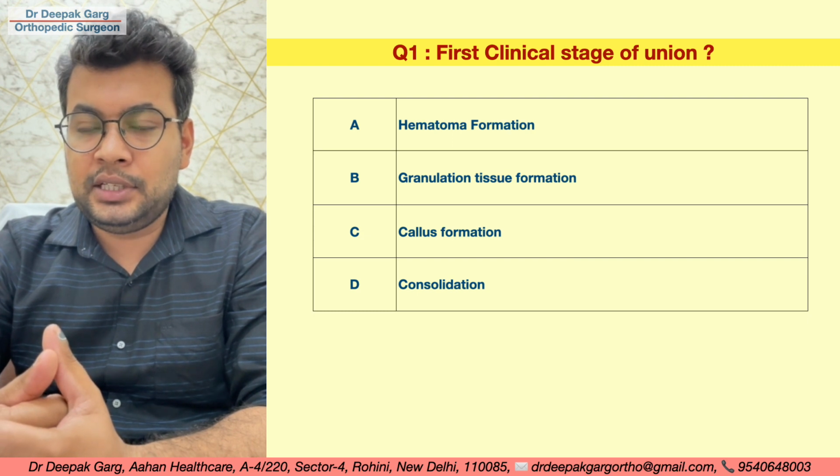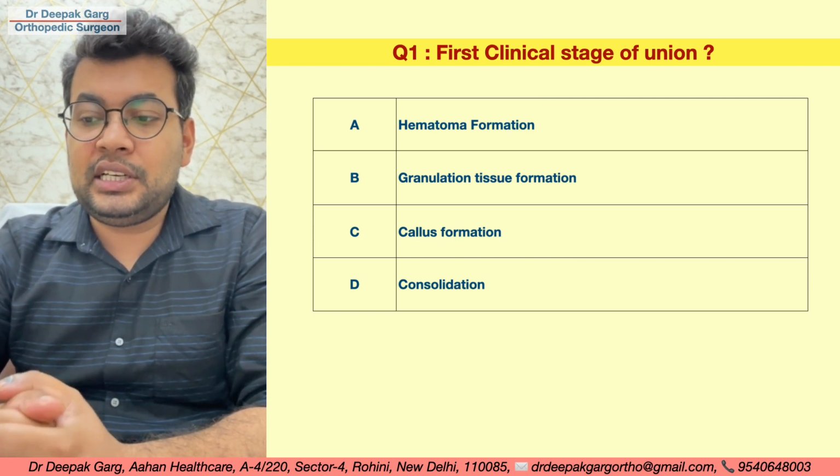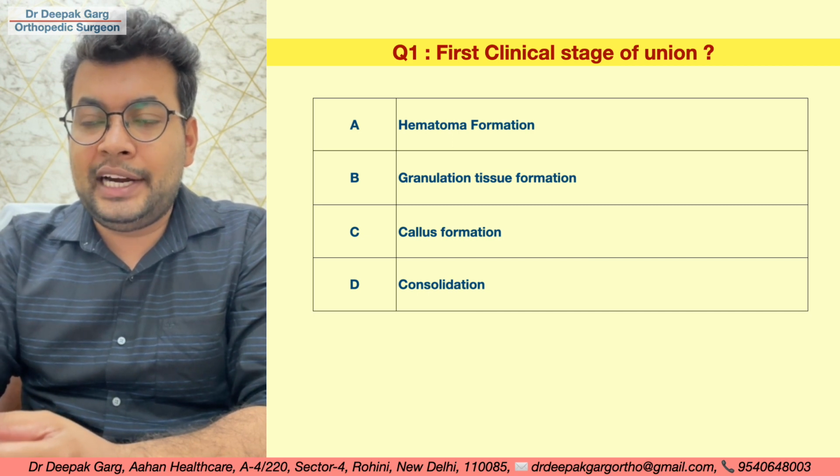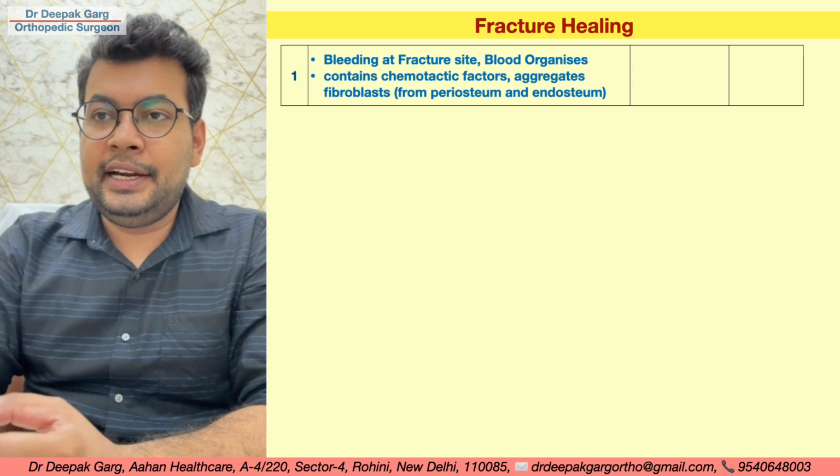So the next question is the first clinical stage of union: hematoma formation, granulation tissue formation, callus formation, or consolidation. So these are all the stages of fracture healing. The first clinical stage, the answer is consolidation. Let's look at the stages of fracture healing in detail.